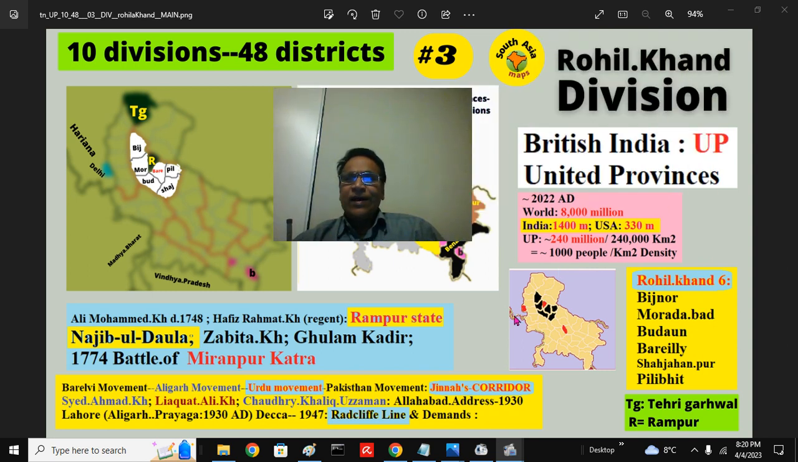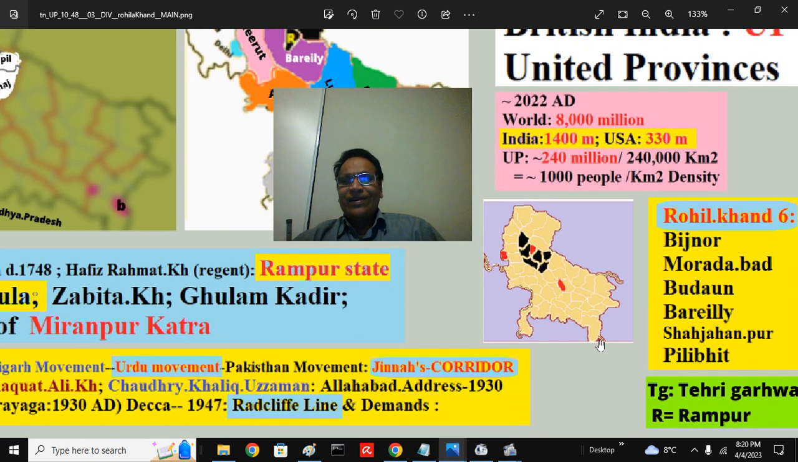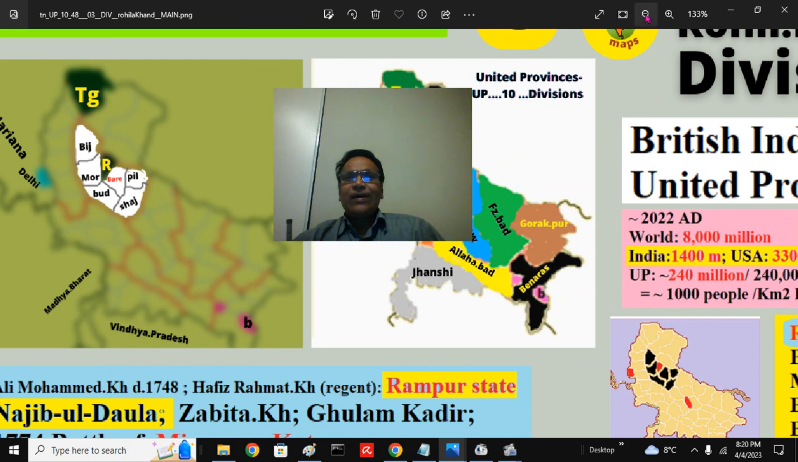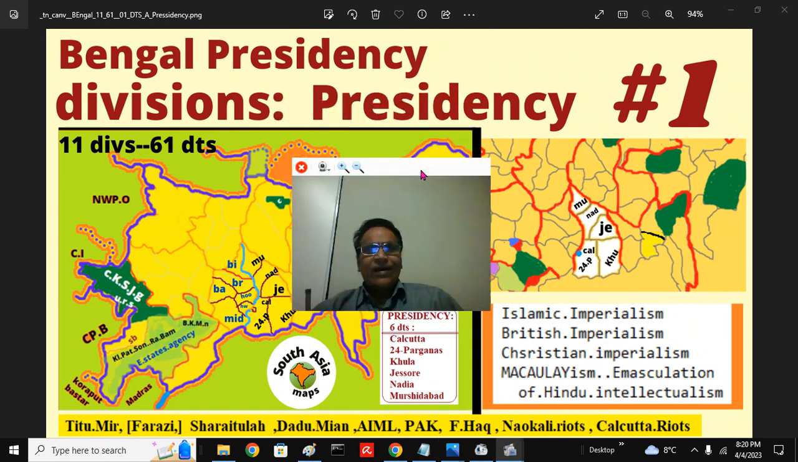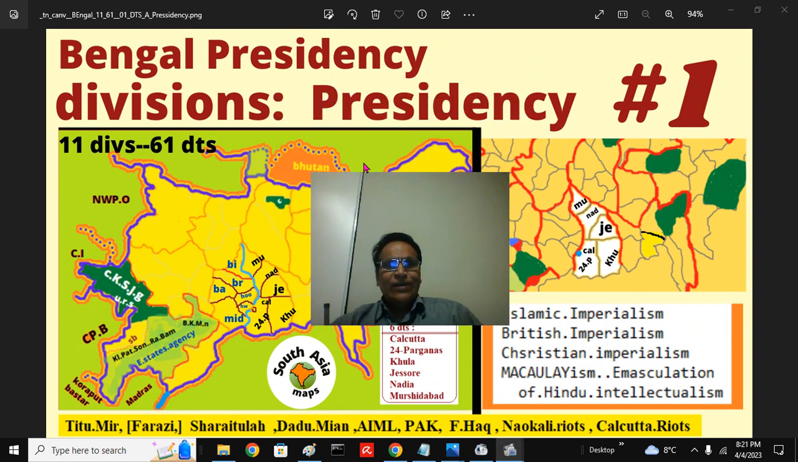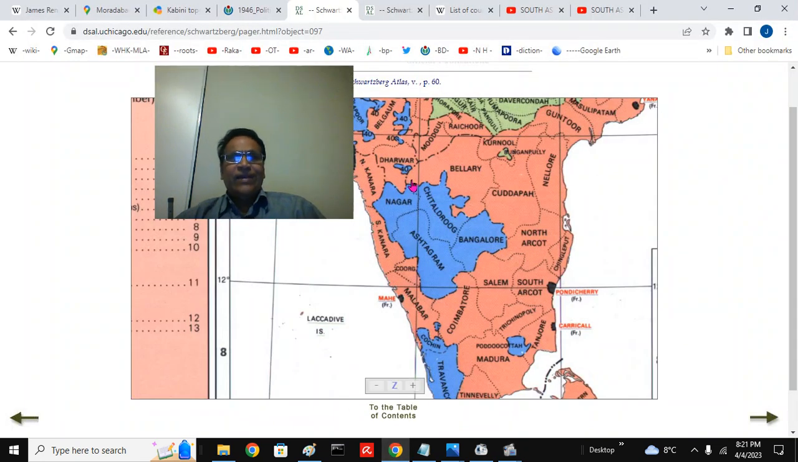And here you can see the fascinating Rohila territory, Katehar, Rohilkhand. Here I put Lucknow just as a landmark, and Benares will be here, Varanasi. This is of course the Delhi territory, and so on. I had made a similar series also on the 11 divisions, 61 districts of the fascinating Bengal Presidency. You can look at the appropriate playlist.